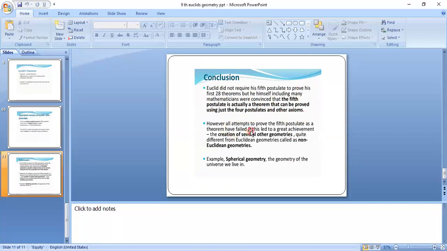However, all attempts to prove the fifth postulate as a theorem have failed, and this led to a great achievement, the creation of several other geometries quite different from Euclidean geometry, called non-Euclidean geometries. Example, spherical geometry, the geometry of the universe we live in.